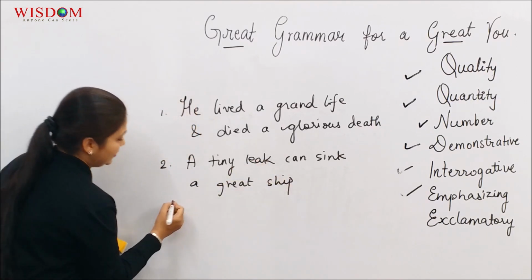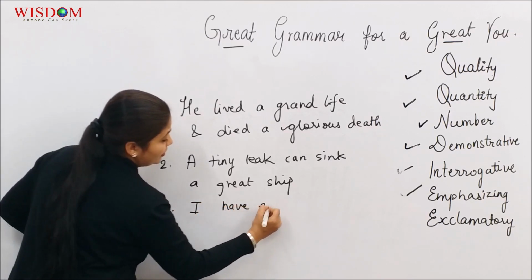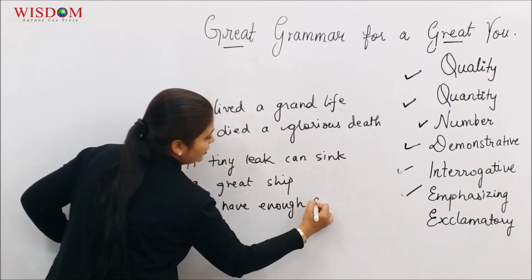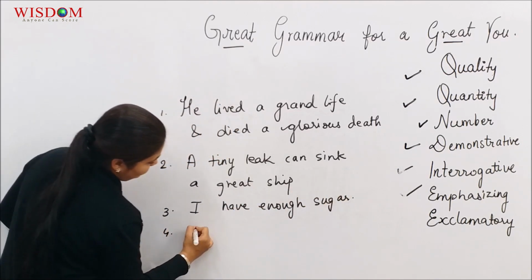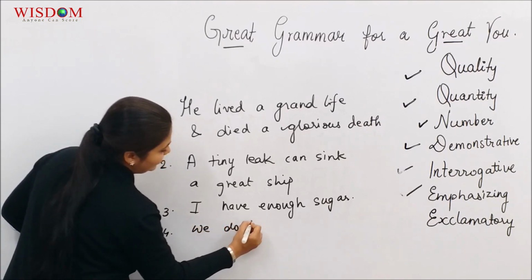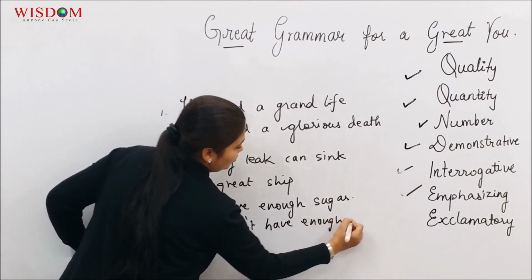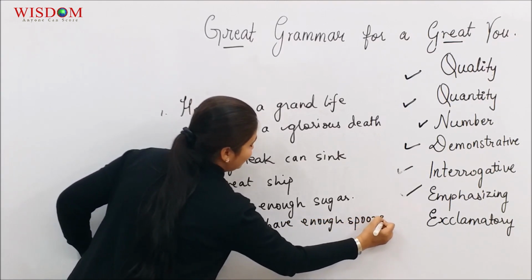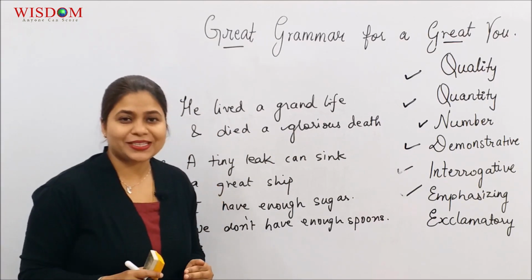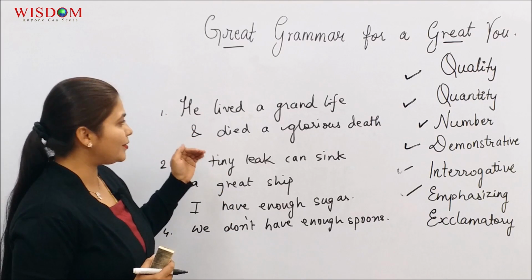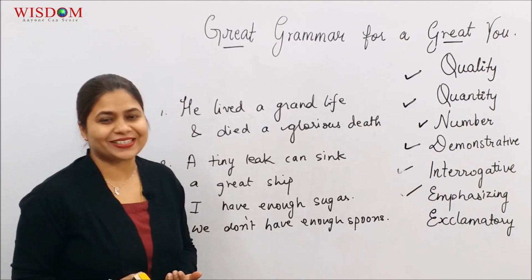We'll take two small sentences now. Third, I have enough sugar. Fourth one, we don't have enough spoons. If you would like, you can pause the video for some time, mark the adjectives for yourselves, and then even categorize them, and then you can restart.